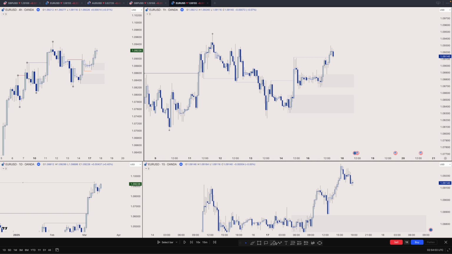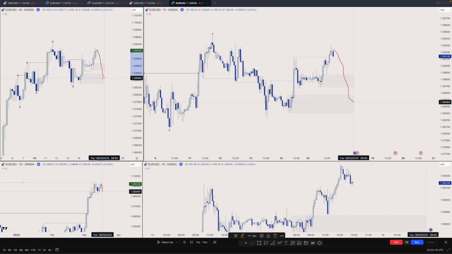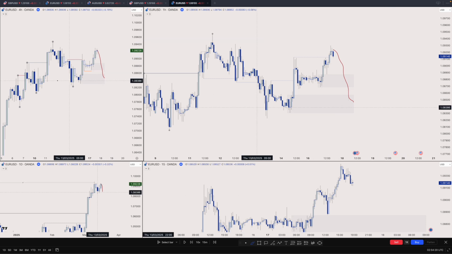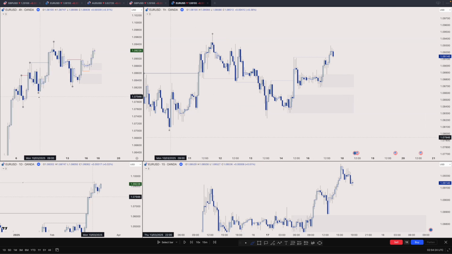The main reason for me this area may not hold and may not make a higher high is because of these liquidities, which are very clean on the 4 hour as well. So this can act as an inducement to mitigate much deeper and then head higher, because normally the higher low forms after the sweep. For example, here, see, it has swept.